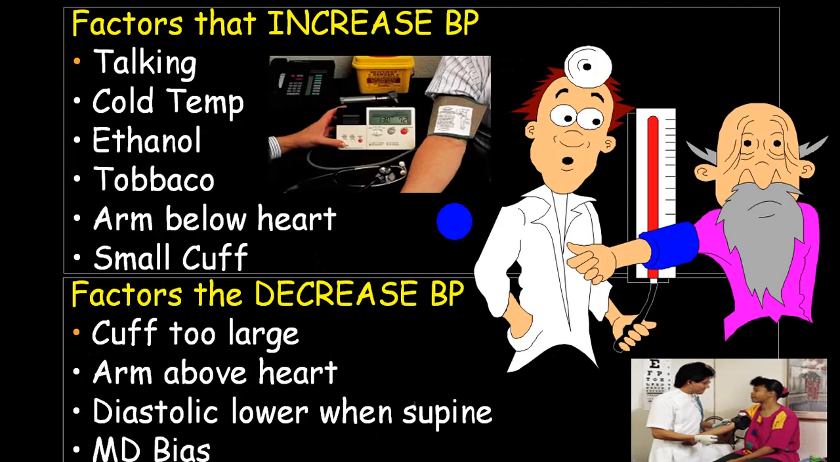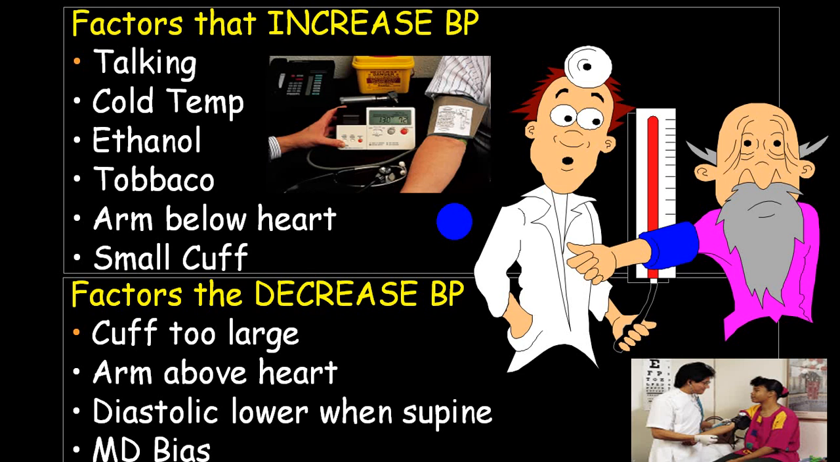Now there are good number of factors which will increase the blood pressure, and there will be some factors which will decrease the blood pressure. Like factor which increase the blood pressure, like talking, cold temperature, ethanol, smoking, arm below the heart, small cough, etc. While opposite of that, if the cuff is too large for that particular arm, you keep the arm above the heart.